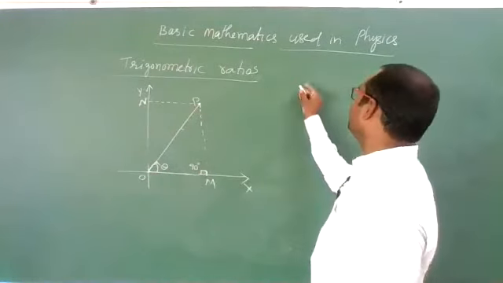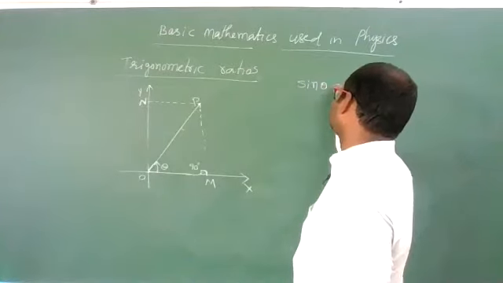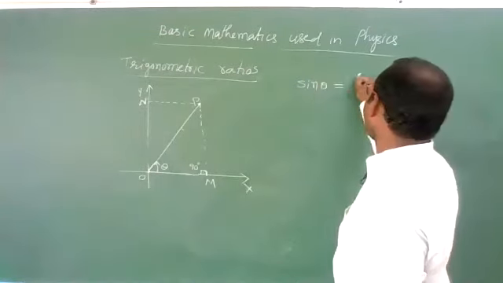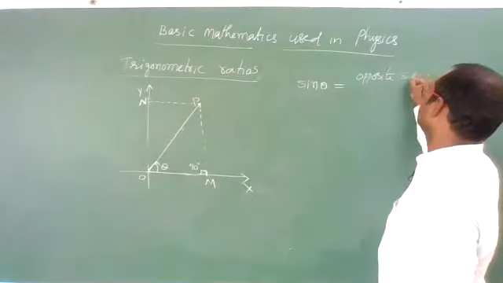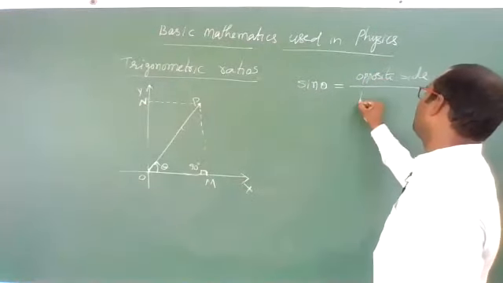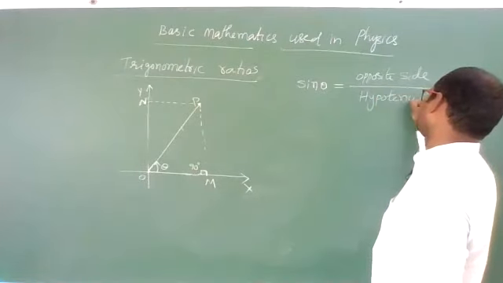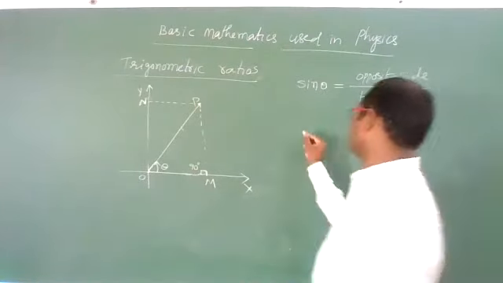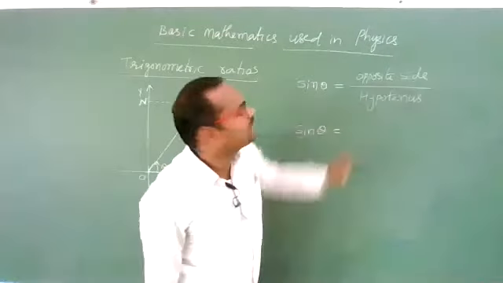Now, we can define sin theta like this. Sin theta is nothing but opposite side divided by hypotenuse.